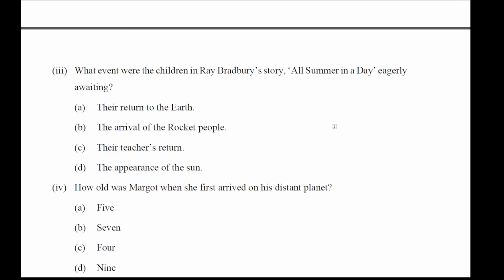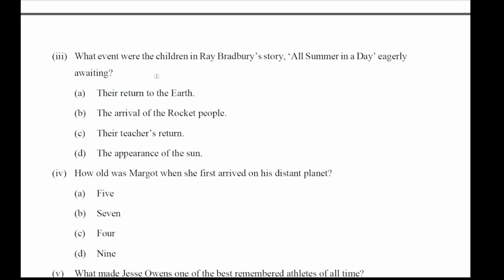Moving on to subpart 3. What event were the children in Ray Bradbury's story All Summer in a Day eagerly awaiting? All the children used to live in the planet Venus. Option A is their return to the earth. Number B, the arrival of the rocket people. Number C, their teachers returned. Number D, the appearance of the sun. So option D is the correct option. They were all waiting for the appearance of the sun that was coming after 7 years.